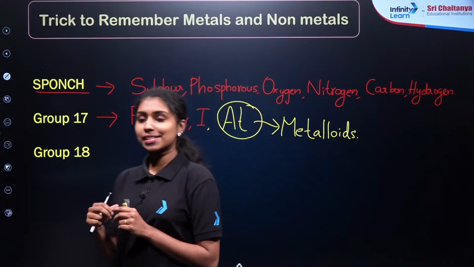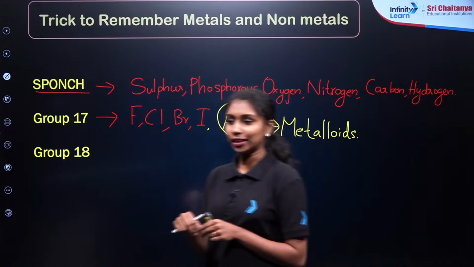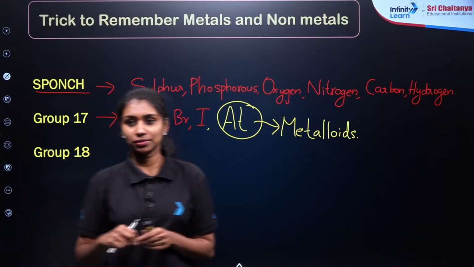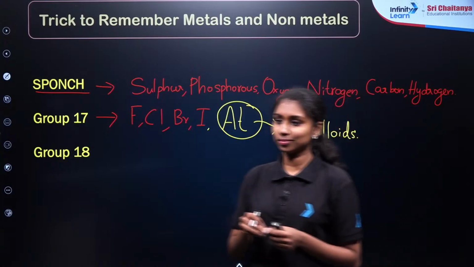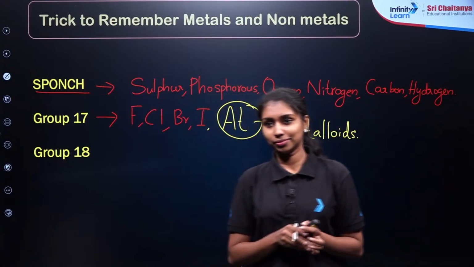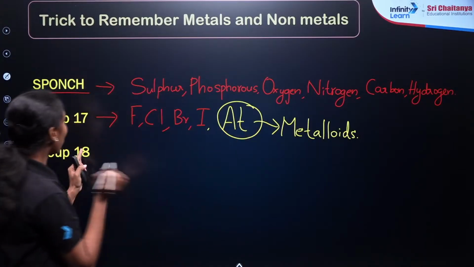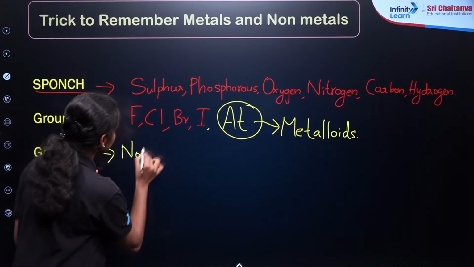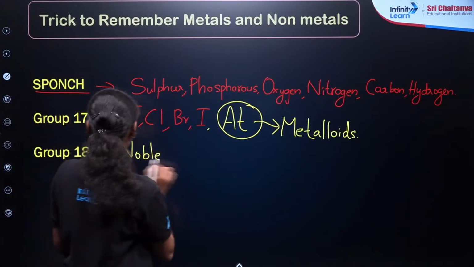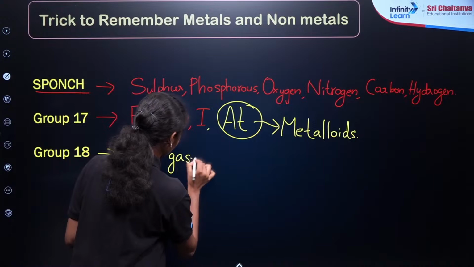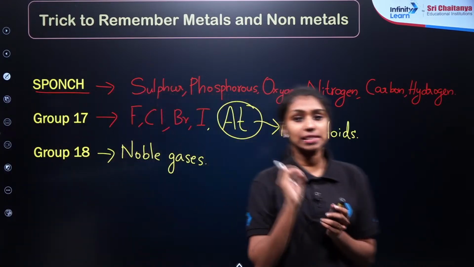I hope you must have studied the classification of elements, the periodic table, maybe in grade 9. Then all the group 18 elements, the noble gases, are considered as non-metals here. So we have already seen the trick to memorize the non-metals, right? Then all the remaining elements are considered as metals.